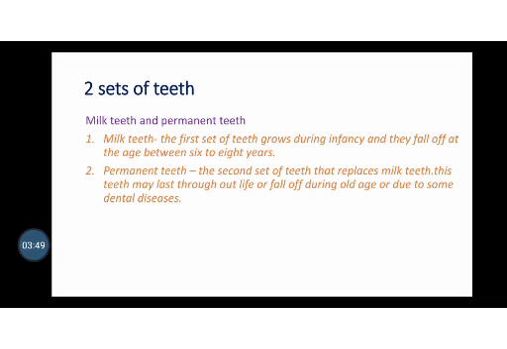Also, when the teeth become bad or due to some diseases, they may be plucked out or destroyed. So, permanent teeth will not come back once gone. So, there are mainly two sets of teeth, milk teeth and permanent teeth.